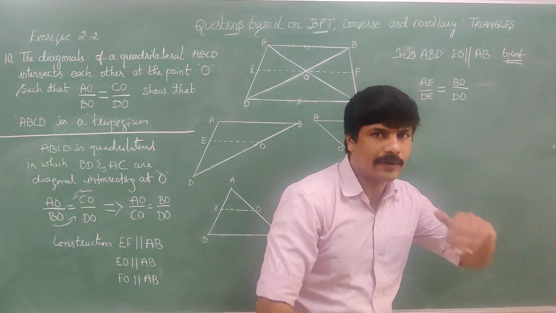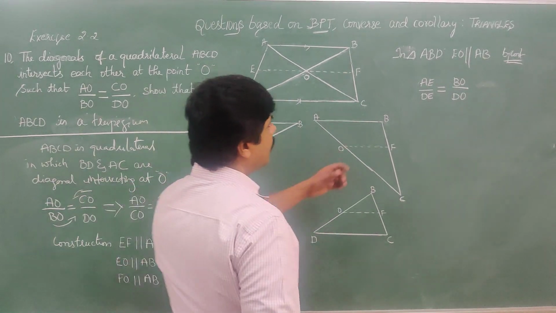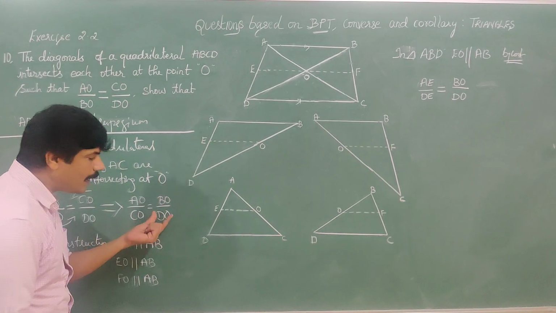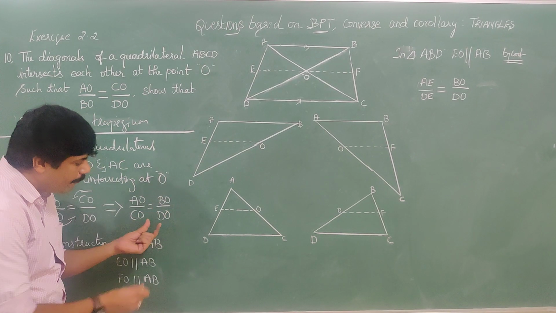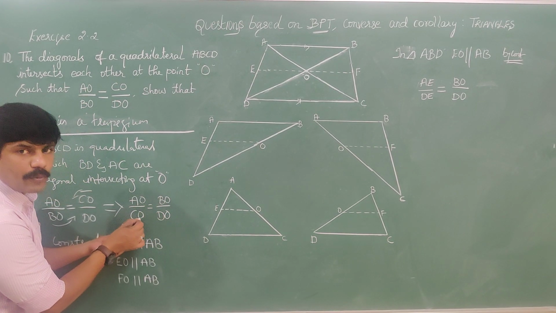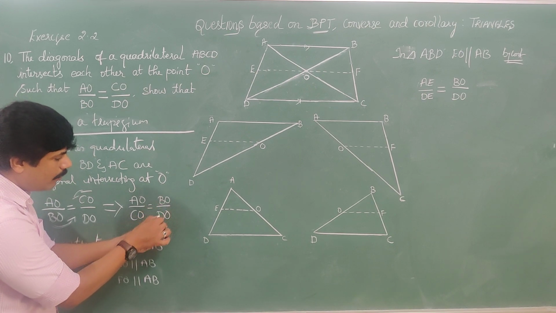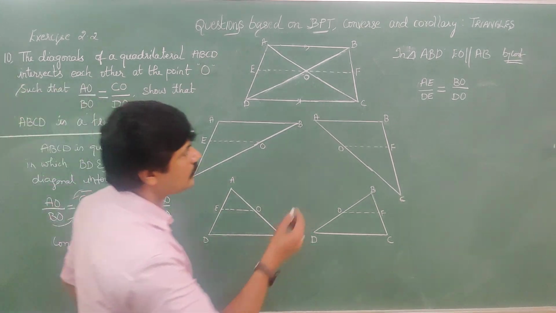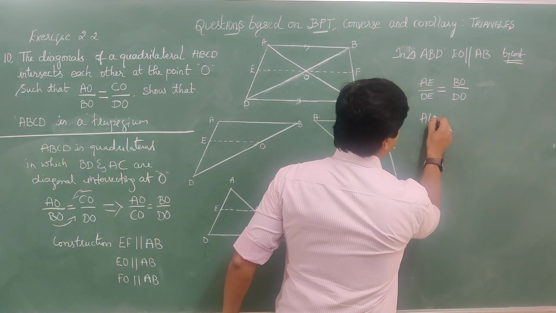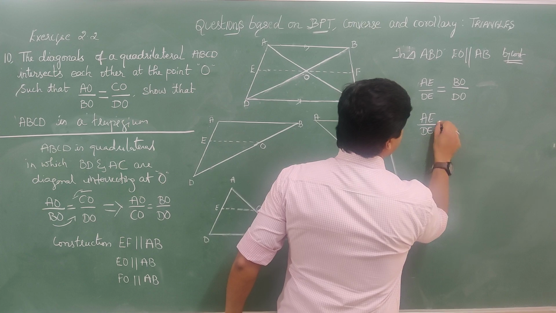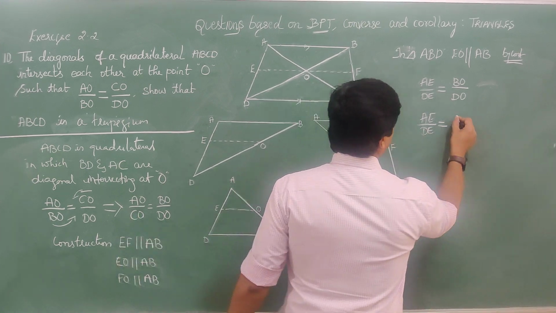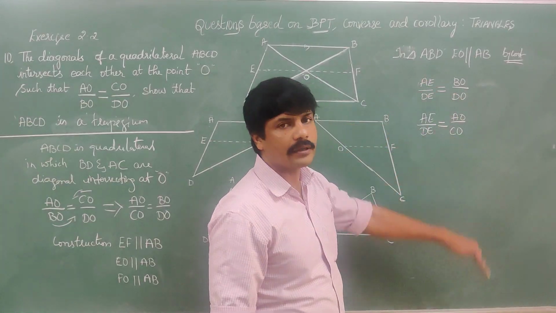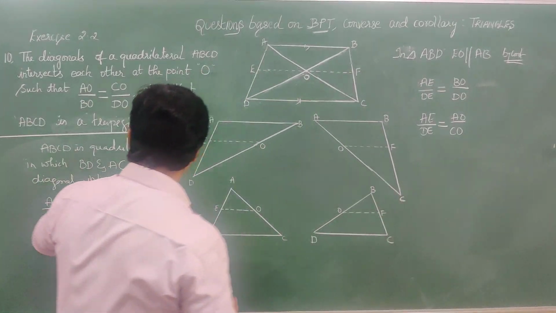Wait, one more thing we have. Here BO by DO is what? BO by DO is equal to AO by CO. How? By data it is given here. So we can write AE by DE is equal to AO by CO. From here we have got this, by data.